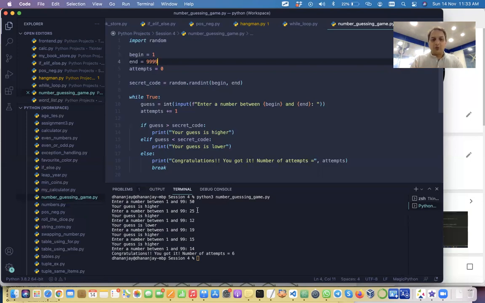So that's what I tried to do. I tried 50. So now I know that half is gone because I know it's higher, right? Then I tried 25. So I'm just trying to hit the middle of it. If you're able to eliminate half of them, then you will be able to do it much faster. Even if this number is 999, you'll be able to do it much faster.